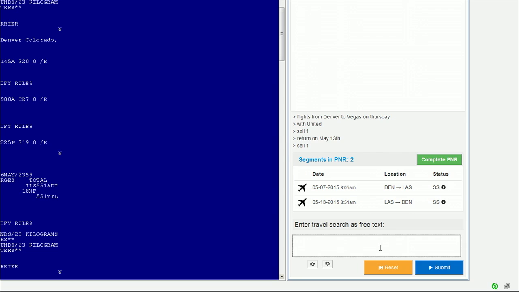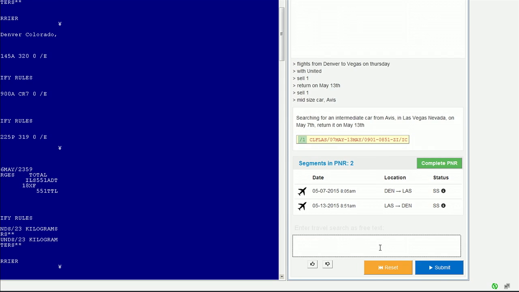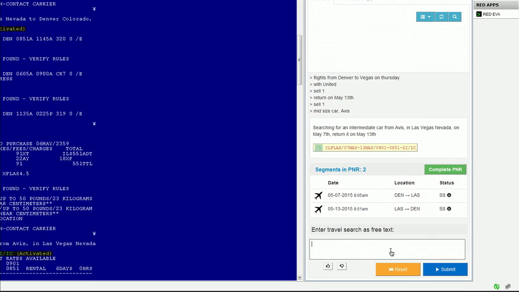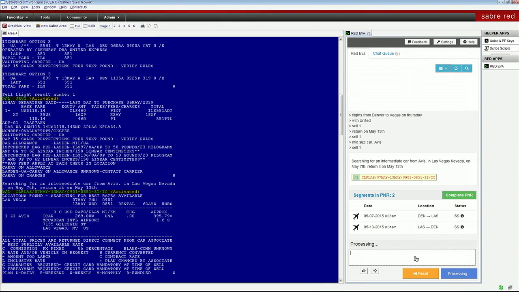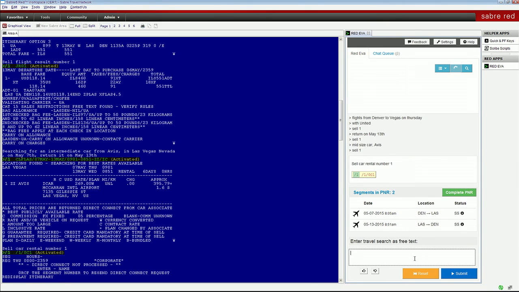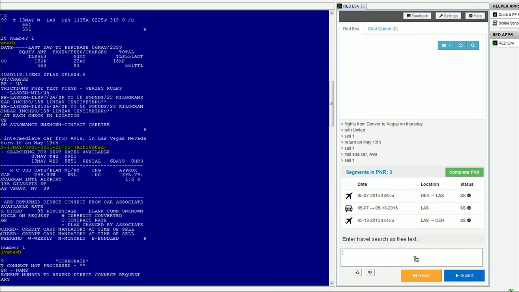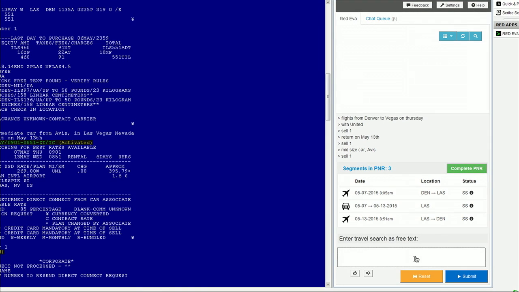Now, here's the real cool part. Let's say I need a car for the trip. All we need to do is type something like mid-size car, let's say from Avis. And again, we got a car search, and we can sell it. And we didn't need to specify date or location, because EVA understands this is in the context of the trip. So obviously, this car is for this trip, for Vegas, for the duration of the trip, and we got a car in the itinerary. Very, very easy.